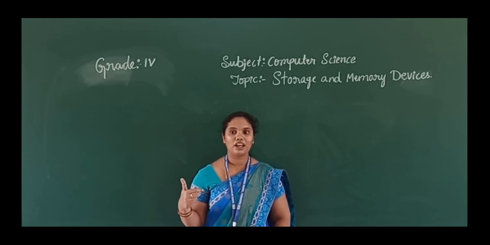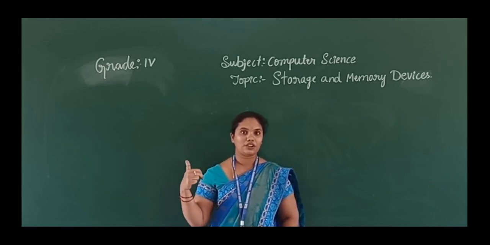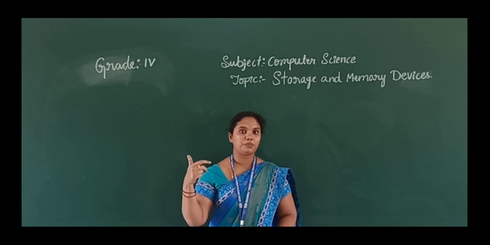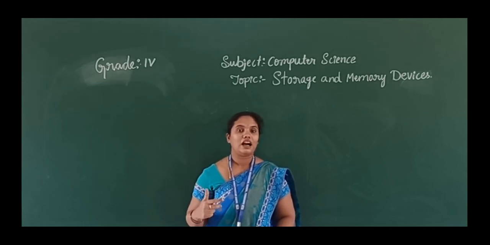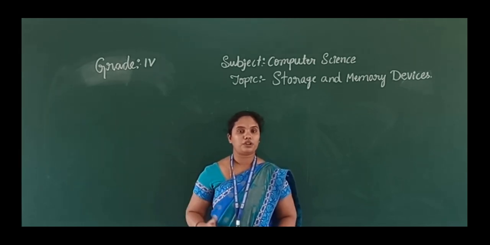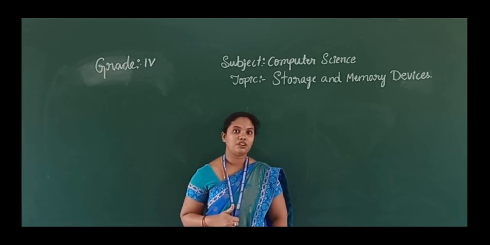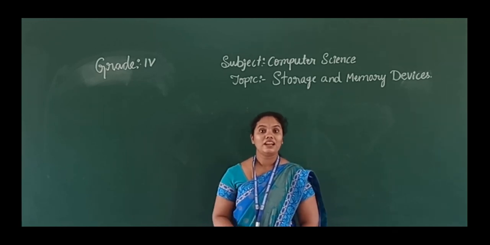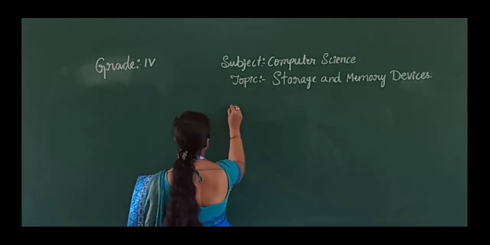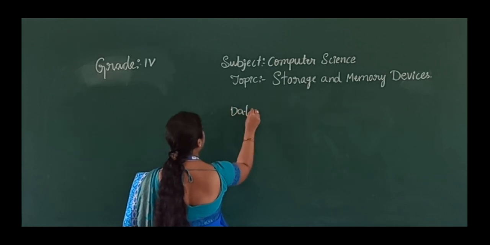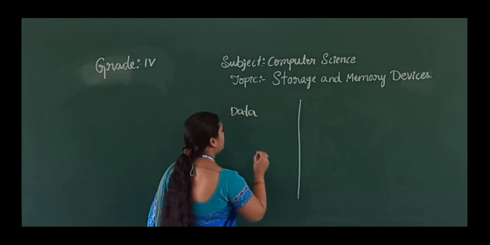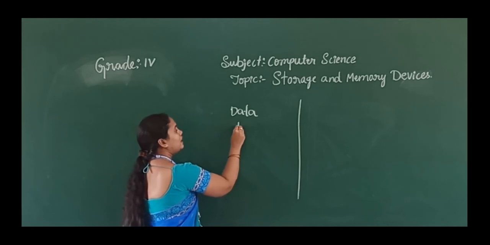What is a computer? A computer is an electronic device which will accept the input, process it, and provide the output. So what is the meaning of input? Input is nothing but data. So data we call an input.